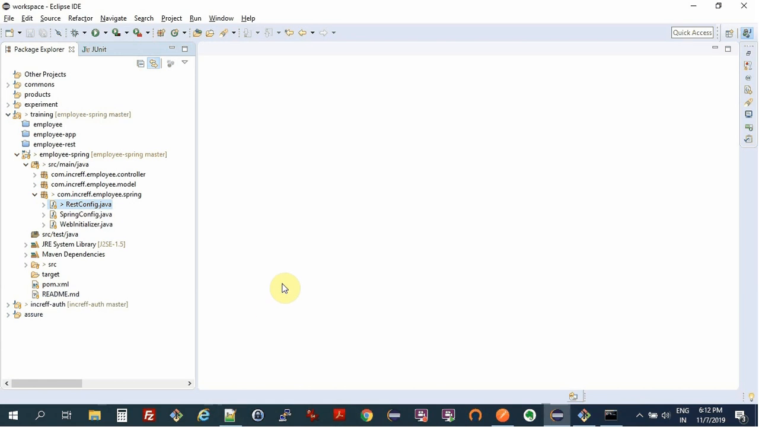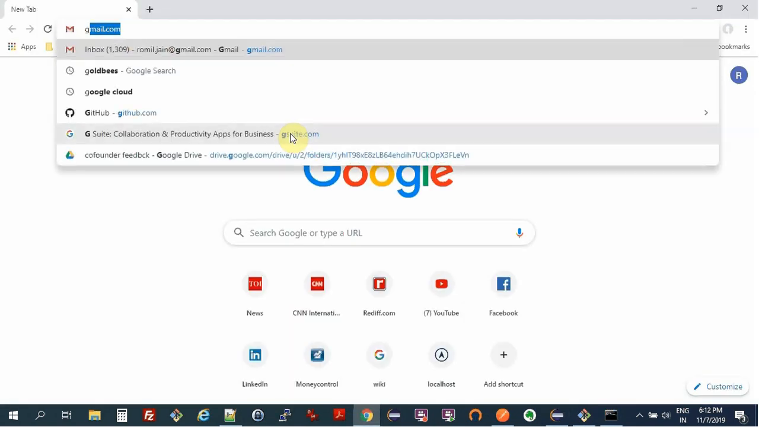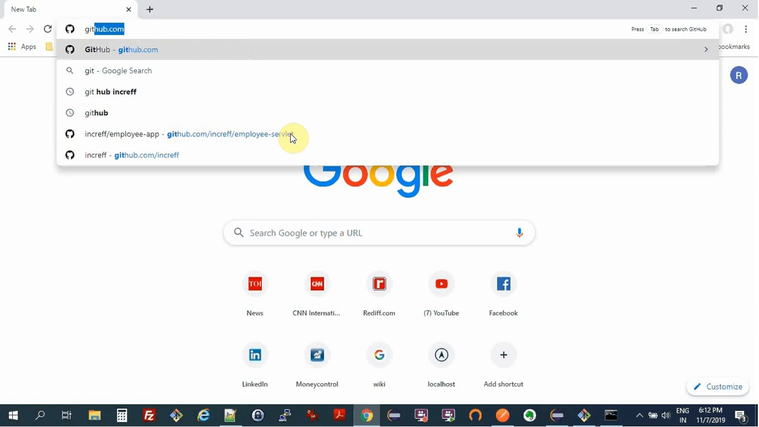Hey guys, in this tutorial we are going to look at the @Autowired, @Service and @Repository annotations of Spring and how Spring helps us create a layered structure. I'm just going to create a shell structure using these annotations, and all the code is going to be checked in GitHub.